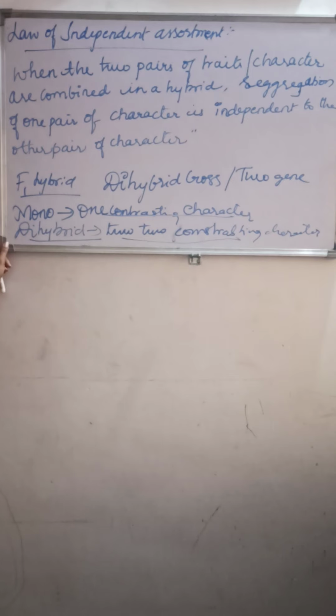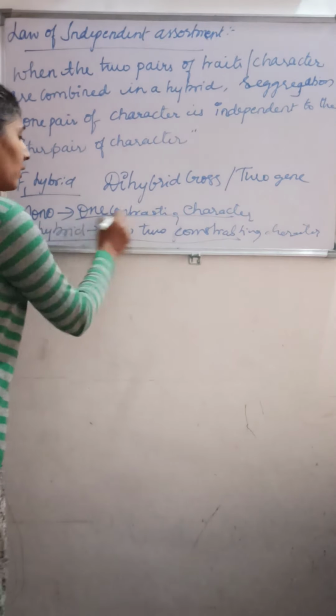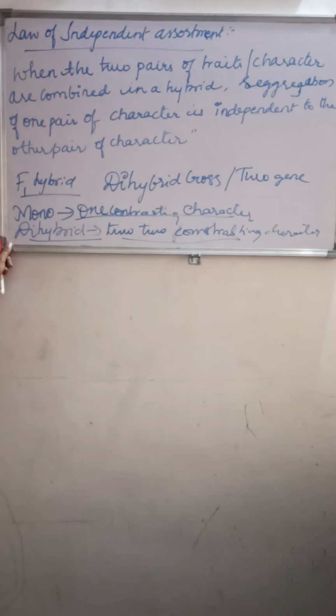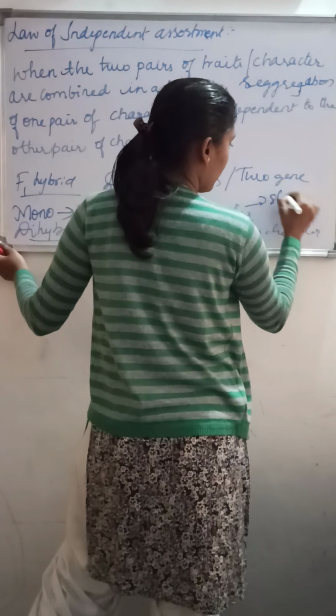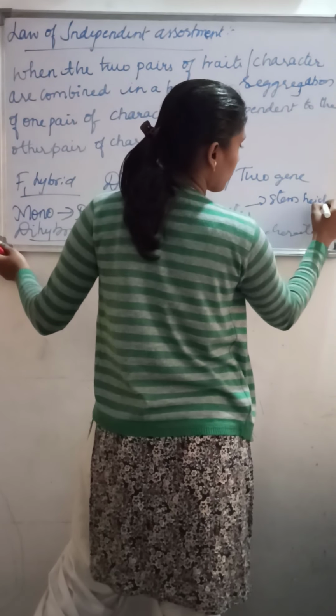In a monohybrid cross, we took the stem height as an example, right? With reference to the stem height, we took an example for the monohybrid cross. In the monohybrid cross we came across the phenotypic ratio, that is 3:1.